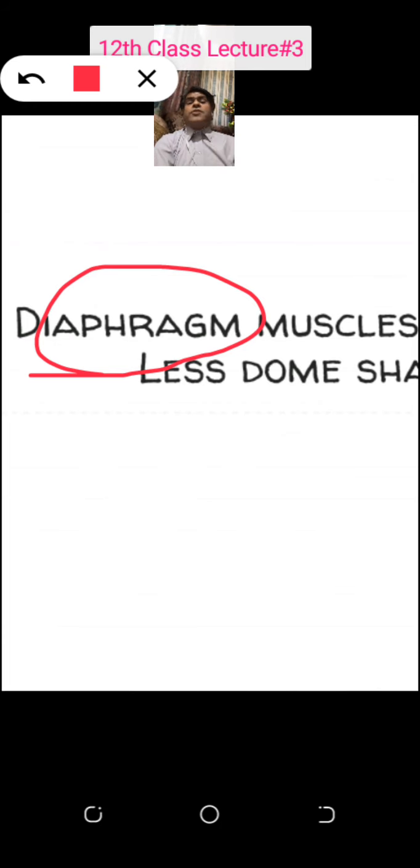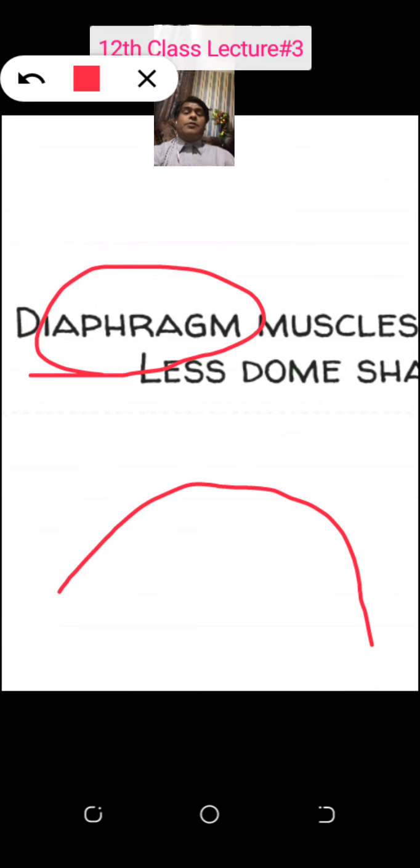Look at the shape of the diaphragm. The shape of the floor of the chest cavity, meaning the diaphragm, is a dome shape. Look here, this is a dome shape, just like the dome of a mosque. Now, important information, students: if you listen to this point, you are going to understand expiration properly. You will not forget it in life.